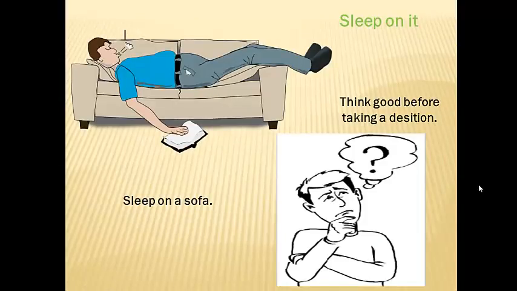Okay, so we also have some sentences sometimes that have different meaning. So sleep on it. If I say sleep on it, it can be referring to someone sleeping on top of an object, for example, a sofa. But if I tell someone in another context to sleep on it, or sleep on an idea, I'm saying to think it through before taking a final decision.